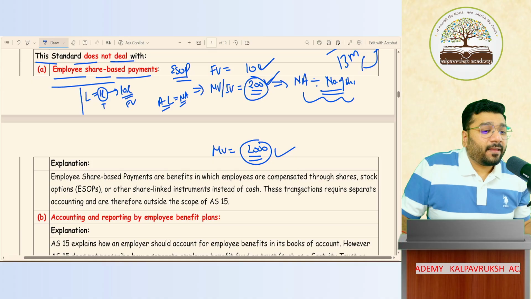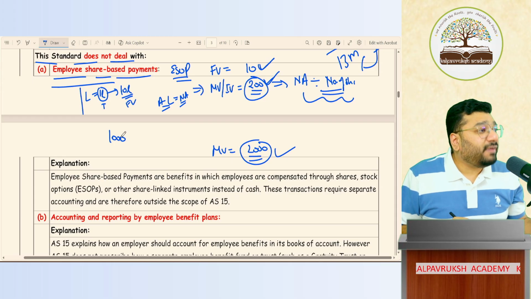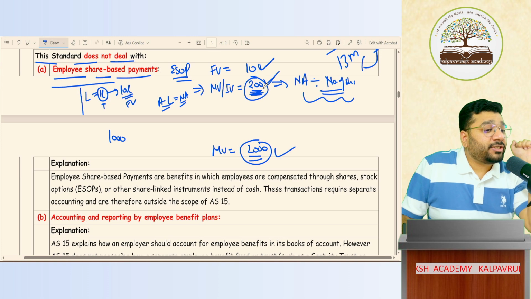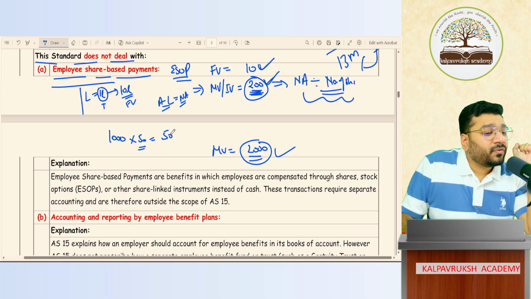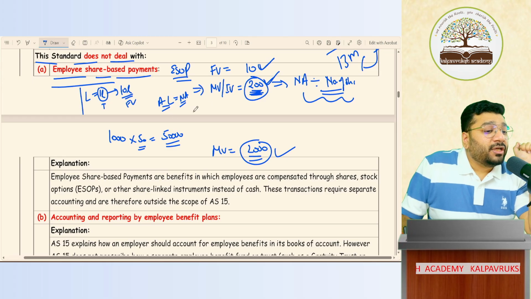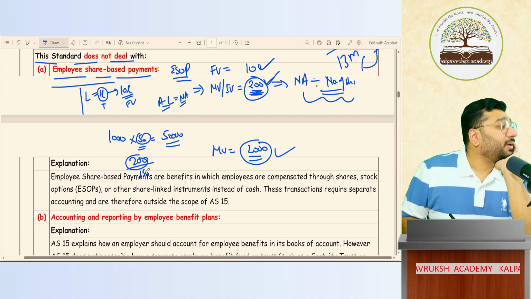Now, I'm offering 1000 shares to Lakshita. How many shares? 1000 shares. Today's market price is 200. I'm telling Lakshita, this share I'm going to give you at 50 rupees. How much does she have to pay? 50,000 she has to pay. What is the profit today? If today itself she sells the shares, she will receive 200 rupees. What is the profit that she has made? 200 minus 50, 150 is the profit per share she already made today. Got it, not got it?